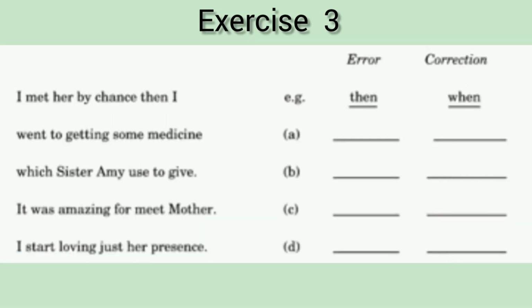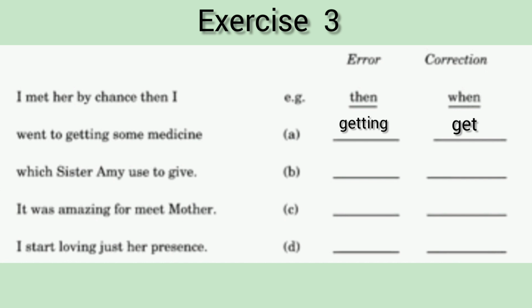Moving on to the last exercise, that is, exercise 3. I met her by chance, then I. The answer for the first line is already given. I met her by chance when I went to getting some medicine. In this line, the error is getting because the correct answer is: I went to get some medicine. I went to get some medicine which sister Amy used to give.